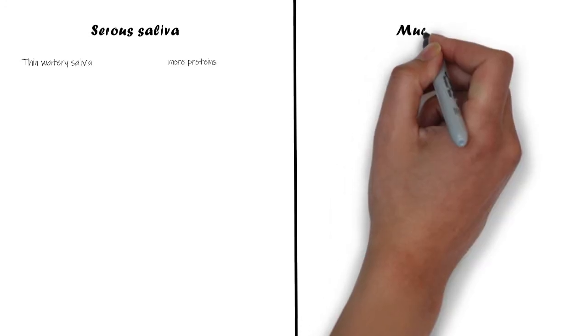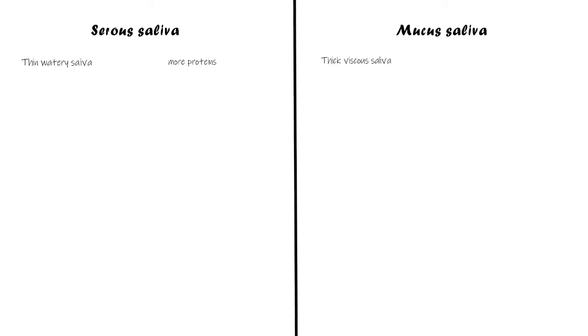The next classification is a rather simple one, and it is based on the type of saliva that the glands produce. There are basically two main types of saliva. One is the serous type, which is a thin, watery saliva rich in enzymes and glycoproteins, while the other is the mucus type, which is a thick, viscous saliva which contains an additional substance known as mucins. The saliva that is present in our oral cavity is mixed in nature, containing a mixture of both serous and mucus saliva, and therefore is known as the mixed saliva, or also the whole saliva.